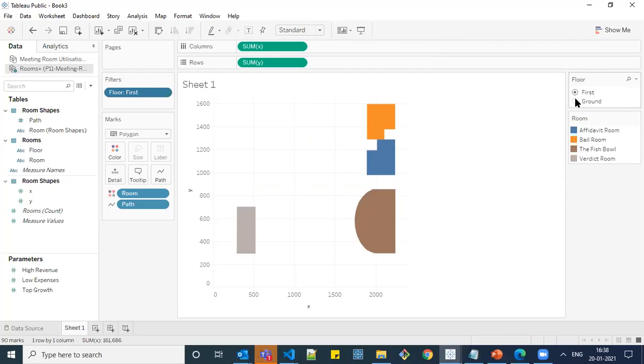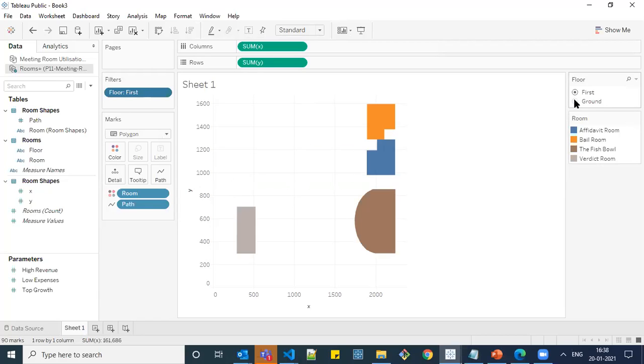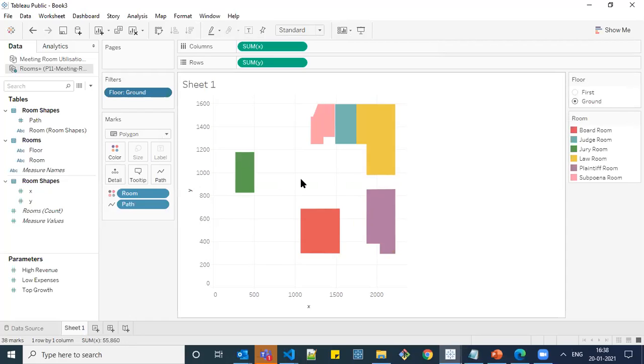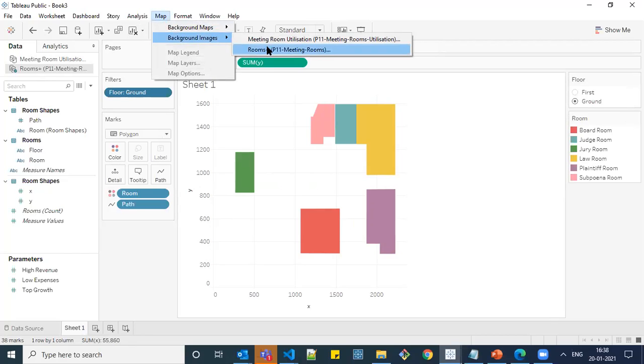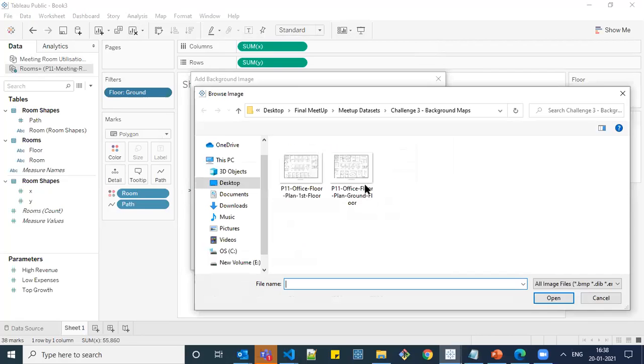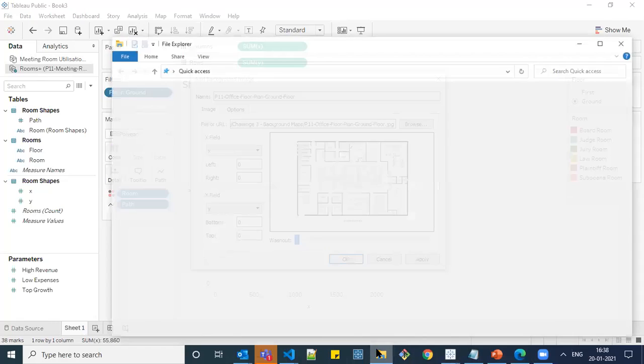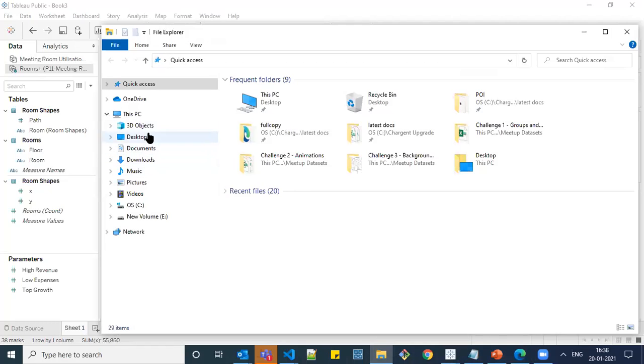So if you click on this, you can see that it shows either first floor or ground floor room details. And the thing is that they want the background maps to be added at the background. For that, what we need to do is go to maps, background images, rooms, click on add image, browse over here and click on this ground floor. And we need to give this right and top value, which you can find from this image.